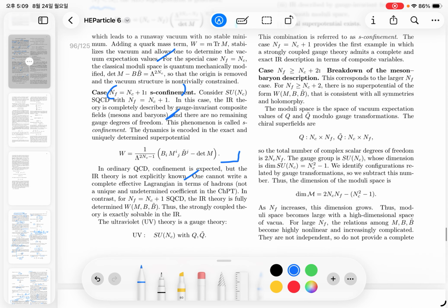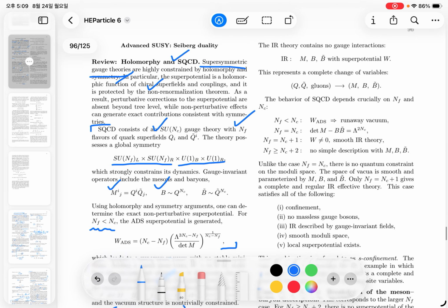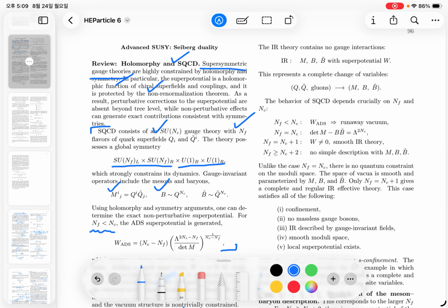The UV theory is given by SU(NC) with the free superfields of the quarks Q and Q tilde. But in the IR theory, there are no gauge interactions. The superpotential consists only of the meson and baryon operators. So in the effective field theory, the quark and gauge fields are replaced by the meson and baryon operators in the low-energy IR theory of SQCD.